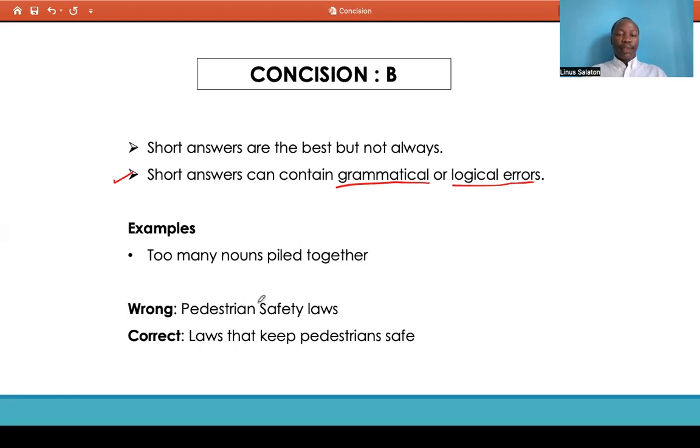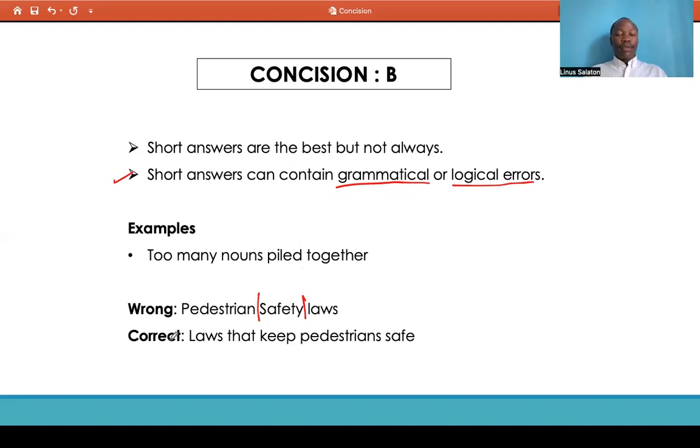This is wrong. It creates ambiguity because you have these three different nouns, each standing for its own meaning. You can interpret this information in all manner of ways because it is just a bunch of nouns piled together.